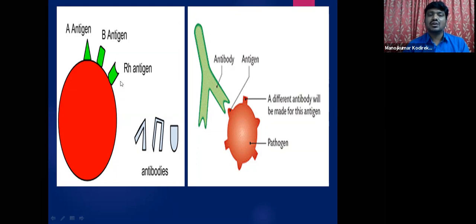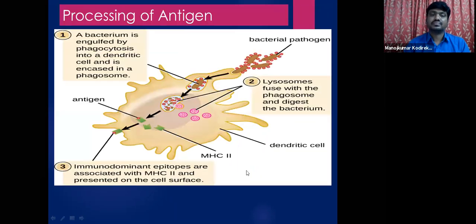So this is like a compatibility. This can easily fit to this antigen. As I already mentioned, antigens, like antibodies, are highly specific.